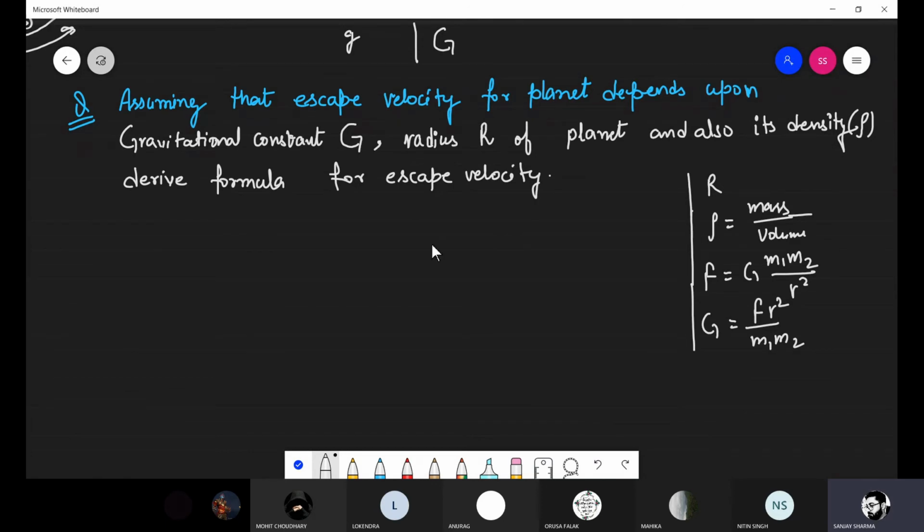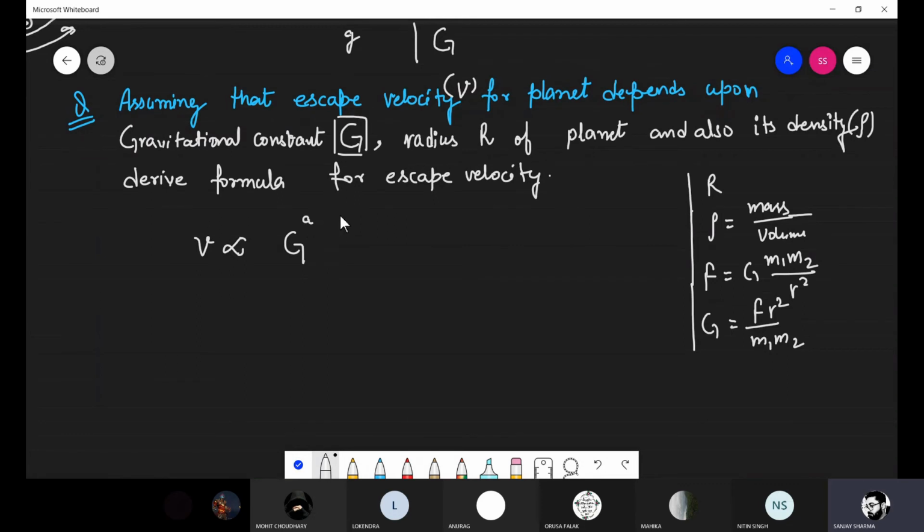Okay, now I am solving. Okay, so as per the question, the escape velocity को आप v से denote कर लें. The escape velocity depends on, किस पर depend कर रहा है? That is capital G. So mark here capital G here. ठीक है, किसको आपने लिखना है? कैपिटल G को लिखना है आपको.